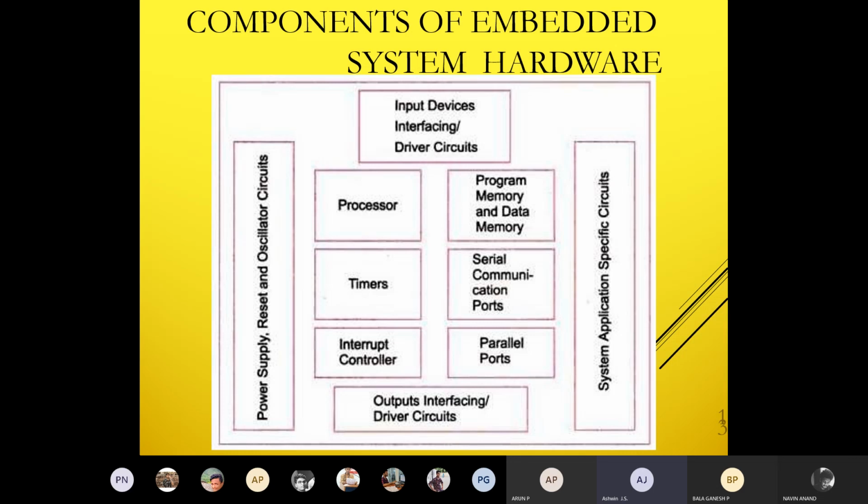These are the units you've already seen in the structural design. Here they're given in terms of a block diagram. So the processor consists of the program flow control unit, the data path control unit, the execution unit, as well as the arithmetic and logic unit. These units are available inside the processor.